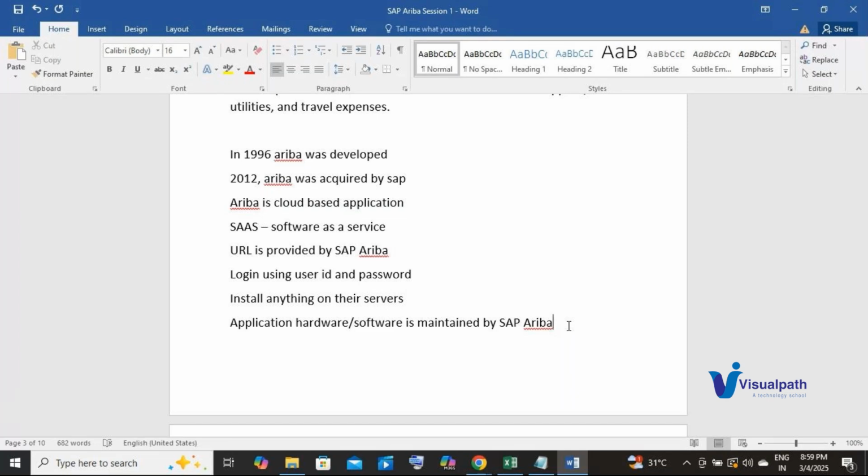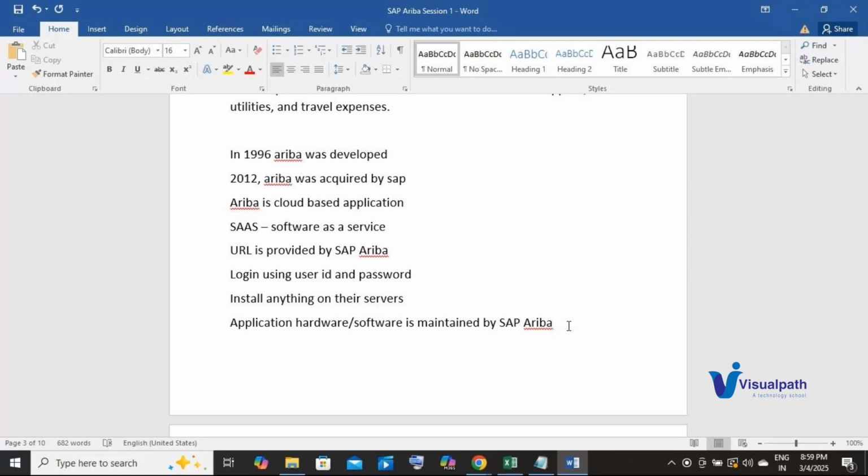Once you purchase the license of SAP Ariba, you will be given a URL. You can access that URL using a user ID and password. Once you have that, you can set up n number of users as per your requirement. That is how it is called a cloud-based application.